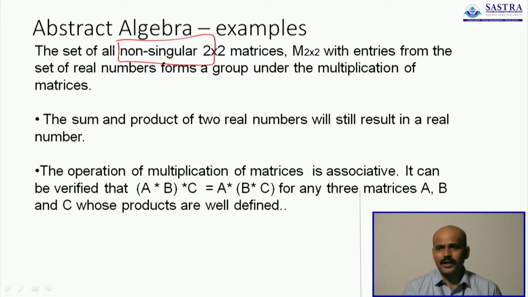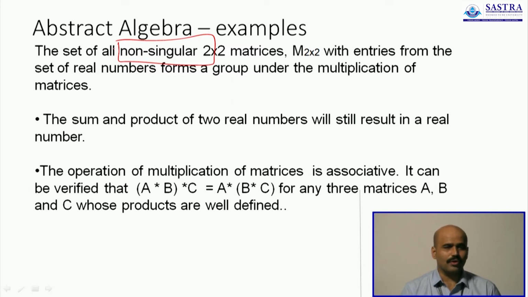Number 1, it happens to be closed under the operation of matrix multiplication. You take any two of them and you do the multiplication by using the simple algorithm, you will end up with another 2 by 2 matrix which has real numbers as entries. Now we have relaxed the condition, we have not taken integer entries here, we have also admitted real numbers, and you will still see that the answers will be 2 by 2 matrices containing only real numbers.